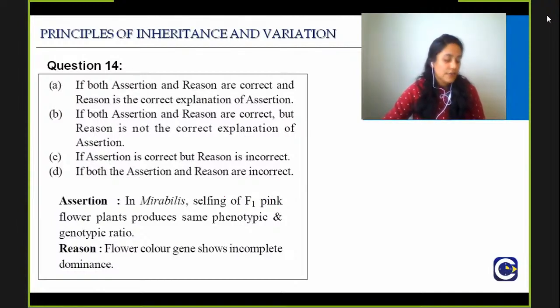So what is the right answer? See if the assertion is true, see if the reason is true, and then see if it is the right explanation or not. What is the right answer for question number 14?